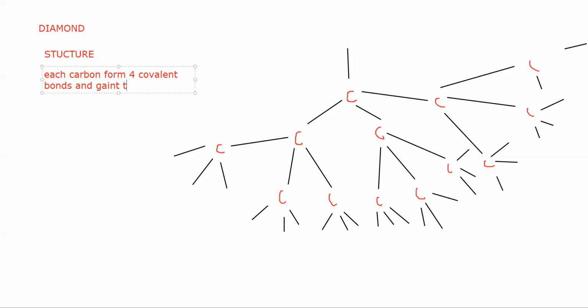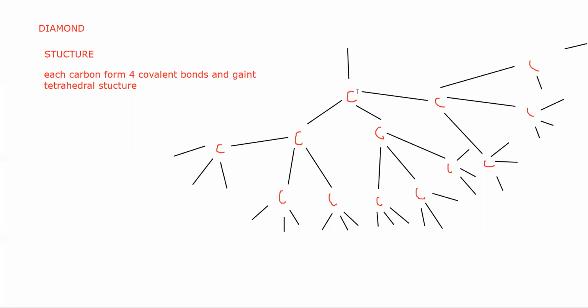The shape of this structure is called tetrahedral. So it is a giant tetrahedral structure. Is it clear?